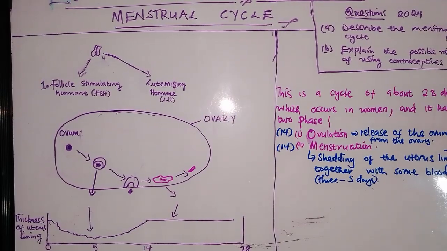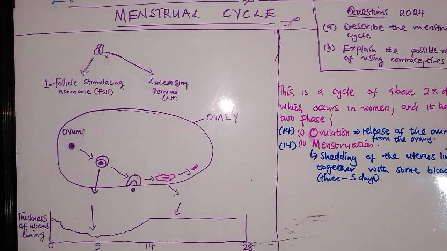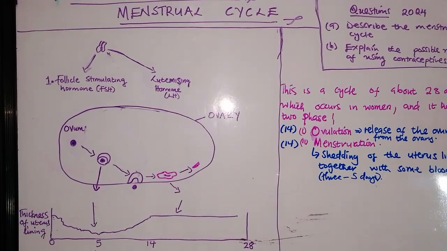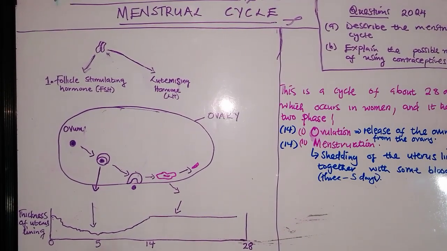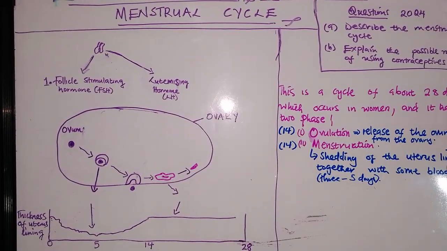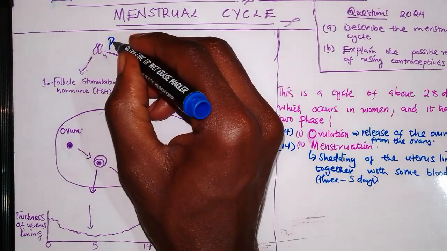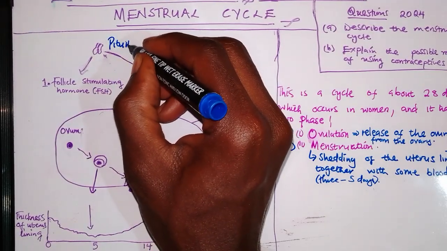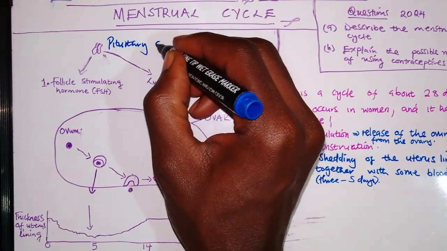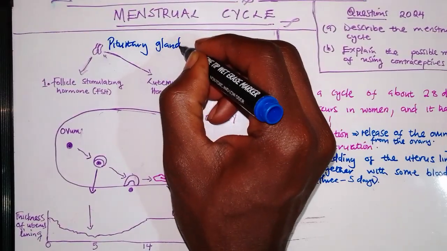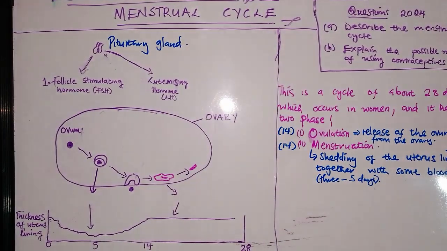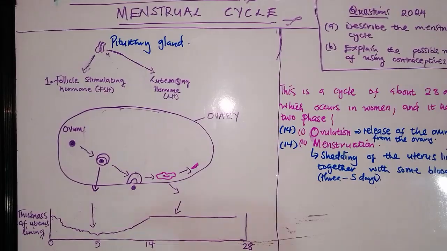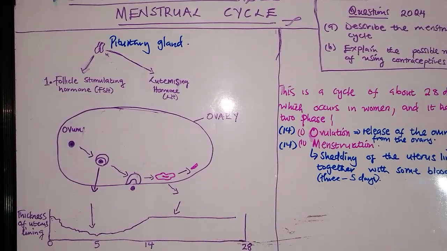Pay particular attention. Remember, in the previous video on the endocrine system, I said that we have two hormones which are released from the pituitary gland. The pituitary gland is the master gland, meaning it activates other glands to start producing other hormones.